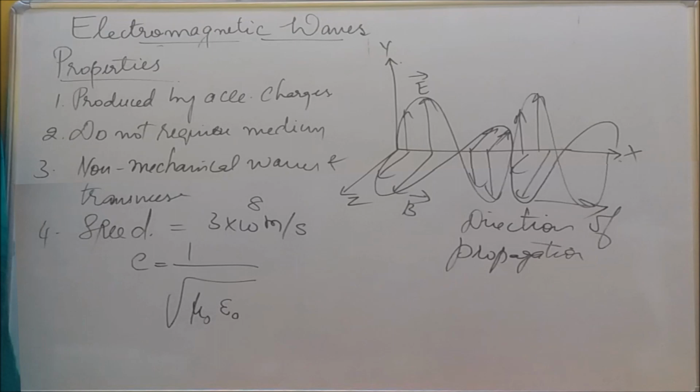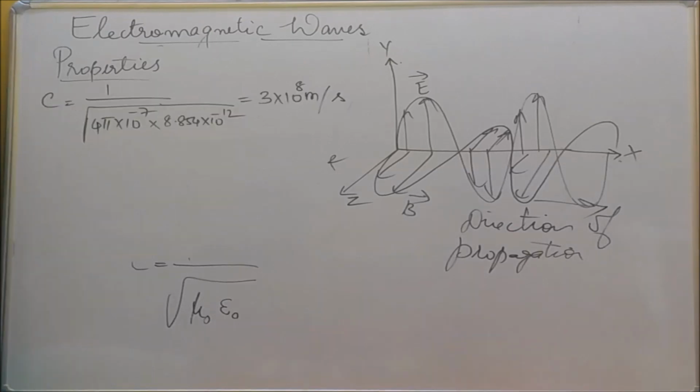The formula is C equals 1 by root of mu naught epsilon naught. C is the speed of light in air, mu naught is the permeability of free space, and epsilon naught is the permittivity of free space. These two are constant terms. Applying their constant values, we get 3 into 10 power 8 meters per second.